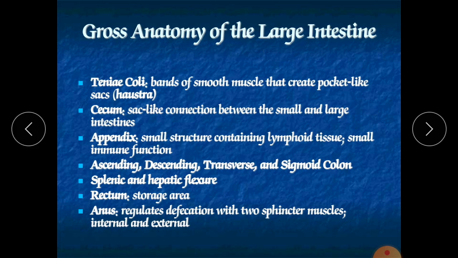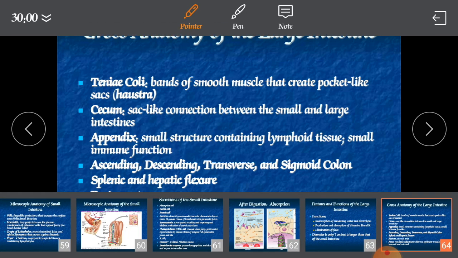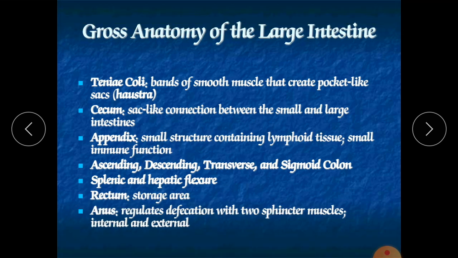Now the gross anatomy of the large intestine. It contains the taenia coli. These are bands of smooth muscle that create pocket-like sacs. Cecum is a sac-like connection between the small and large intestine. Appendix is a small structure containing lymphoid tissue with a small immune function. It is just like the submucosa in the small intestine, so it contains lots of lymphoid tissue, which is required for phagocytosis.